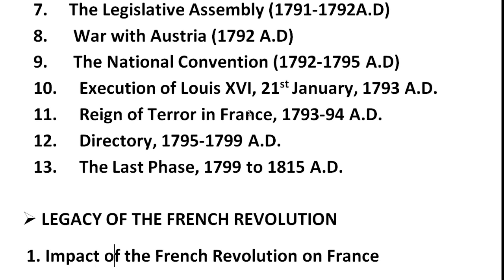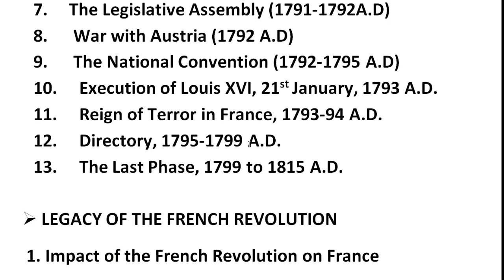Next we have the Directory. Under the Directory heading, the years are 1795 to 1799 AD. Here the National Convention framed the parliament of France. So what work was done here? They formed a new republic constitution for France. According to the new constitution, the executive authority of the state was vested in a committee of 5 directors. It was known as the Directory. The new constitution was introduced in 1795 AD and the Directory worked up to November 1799 AD.